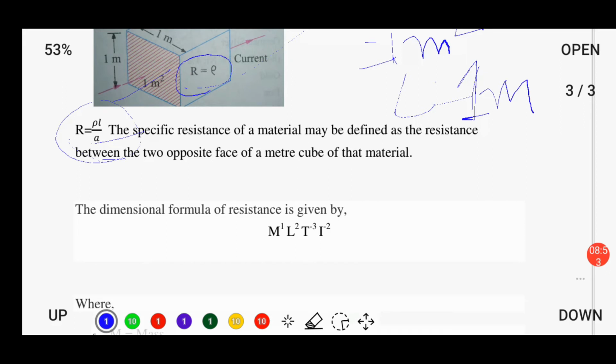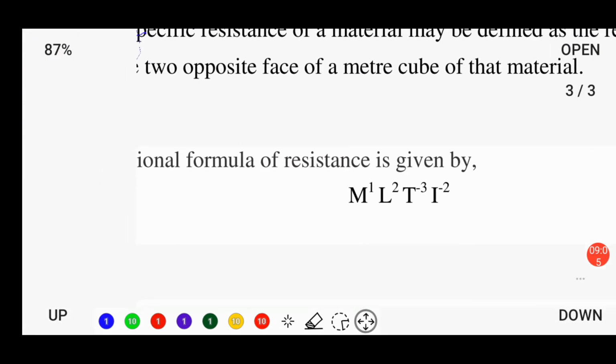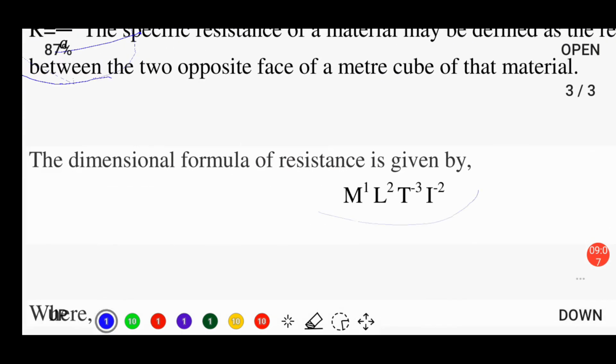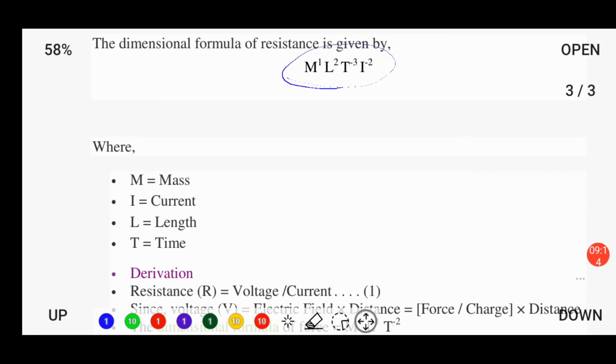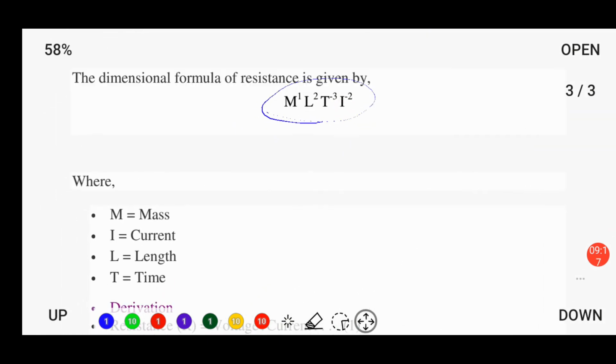And basically the dimensional formula of resistance is M1 L2 T minus 3 I minus 2. The dimensional formula means the basic dimensions which are used to make the complete formula: mass, length, time and current.